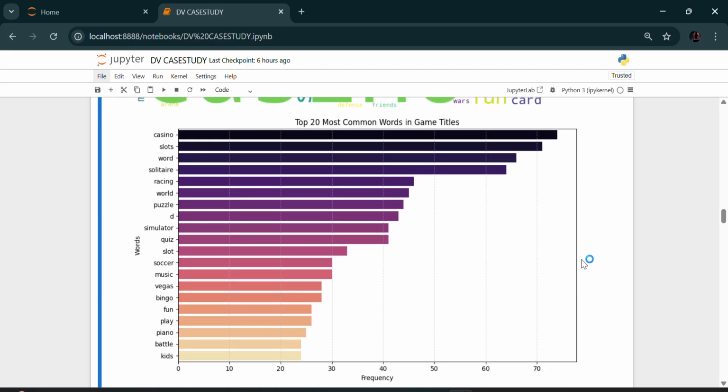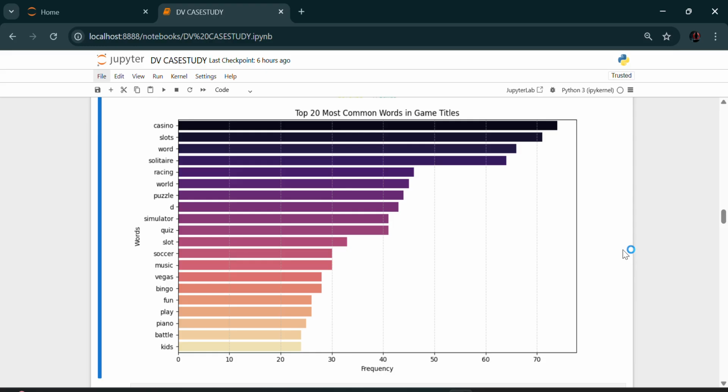Going to the bar plot, why was this graph used? It is useful for making quantitative comparisons, and it also complements the word cloud by showing exact counts. On the x-axis, it shows the word frequency, while the y-axis shows the words used in titles. In conclusion, the bar chart confirms the word cloud: marketing-friendly, action-oriented words are the most frequent.